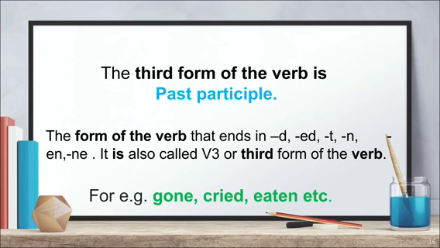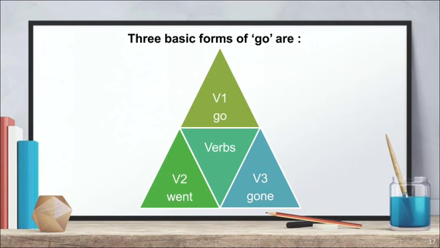It is also called V3 or third form of the verb. For example, gone, cried, eaten, etc. Now here we have three forms of the verb go. So the first form of verb go is go. The second form of go is went. And the third form of go is gone.